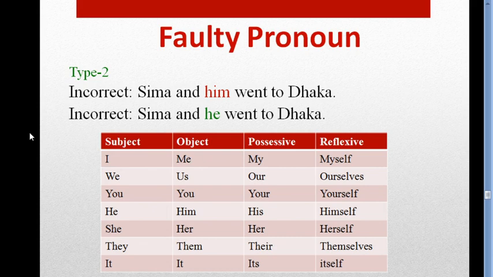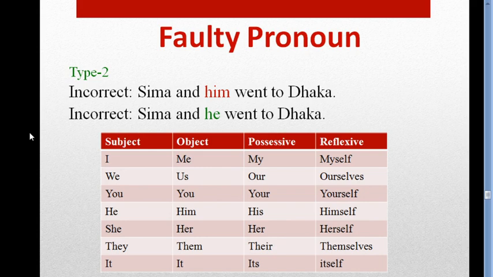If it is object, you have to use objective form. Again, if it is a possessive, you have to use possessive form. Clear? I am saying again. If the pronoun is subject, you have to use the subjective form. If it is object, you have to use objective form. If it is possessive, you have to use possessive form.